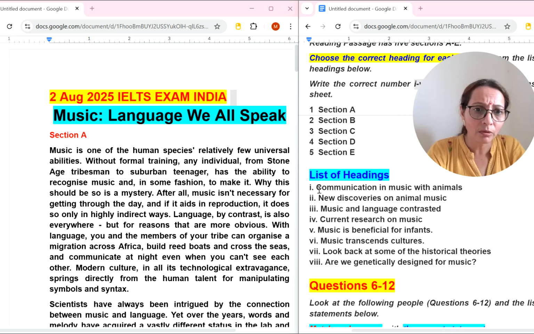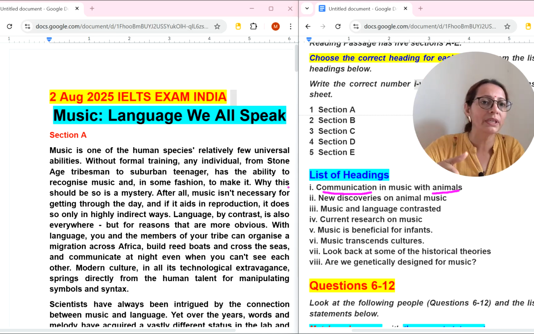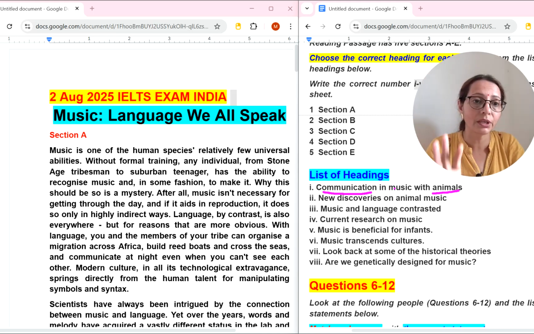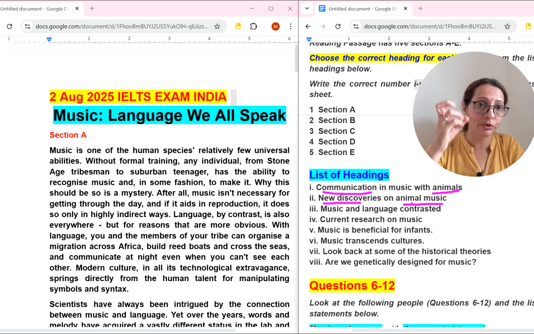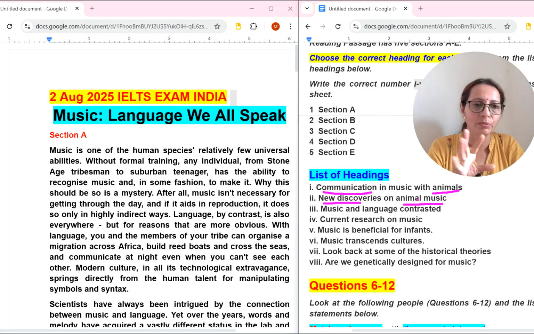So list of heading, communication in music with animals. Here I can see communication word is there and animal. Music is not a keyword, because everywhere you will get music, music, music. So animal is important and communication. Then, new discoveries on animal music. Okay, some new discoveries have been done for animal music. Animal in first heading and second also, but meaning are different, not same.